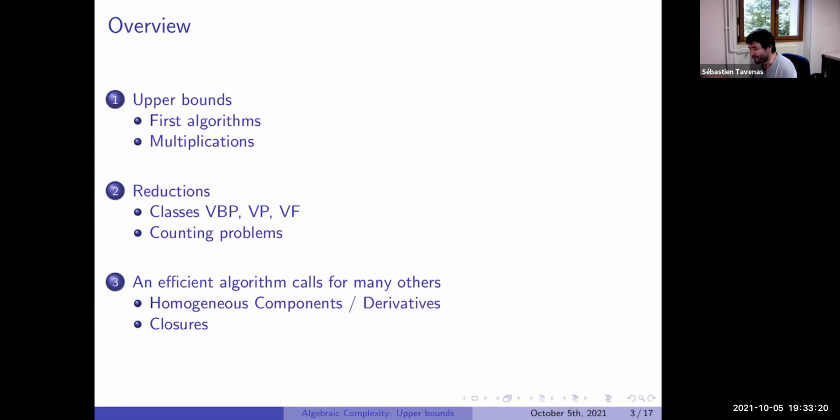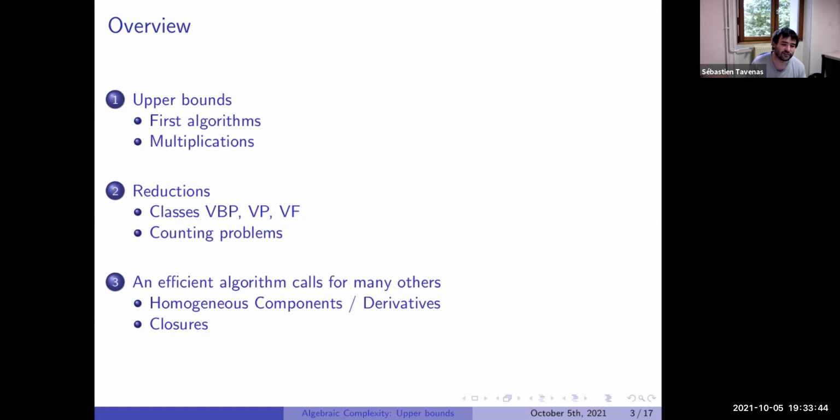There are a lot of upper bounds and a lot of algorithms in the world, so we will not talk about all of them. We'll focus on things which are more algebraic, to stay in the theme of the school. At the beginning, we'll see some first algorithms, in particular for multiplications of different objects.